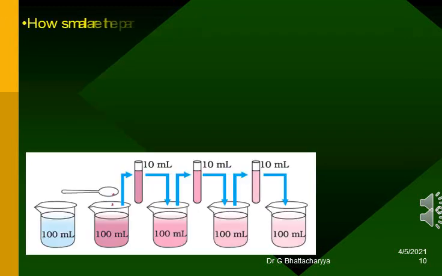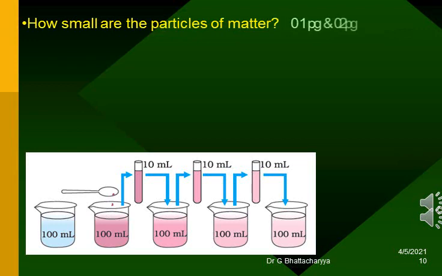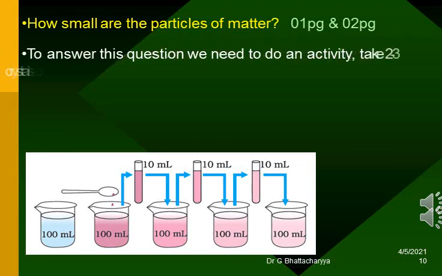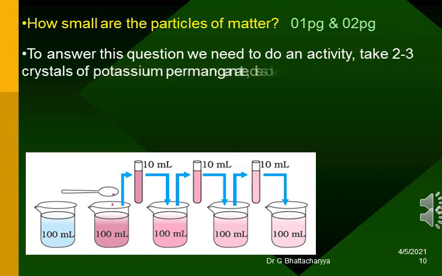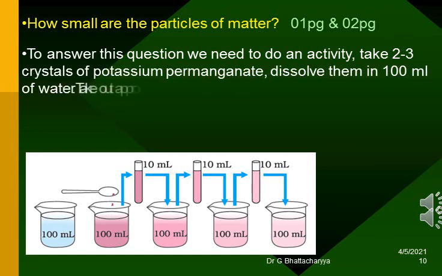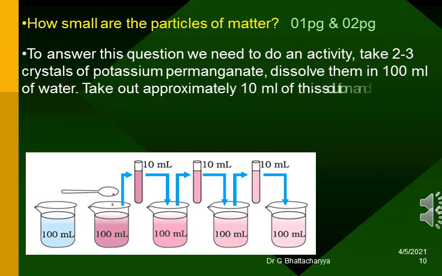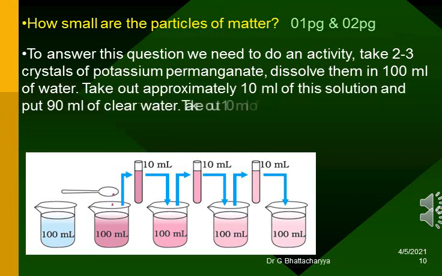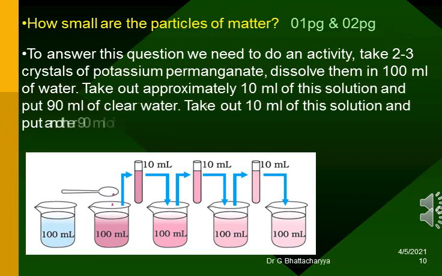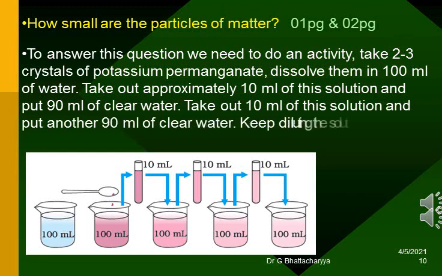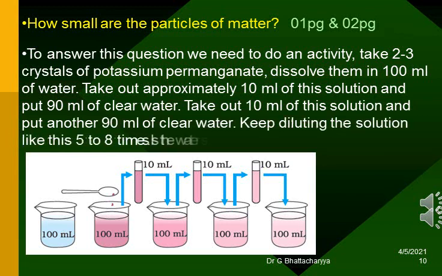How small are the particles of matter? To answer this question, we need to do an activity. Take 2 to 3 crystals of potassium permanganate, dissolve them in 100 milliliters of water. Take out approximately 10 milliliters of this solution and put 90 milliliters of clear water. Take out 10 milliliters of this solution and put another 90 milliliters of clear water. Keep diluting the solution like this 5 to 8 times. Is the water still colored?